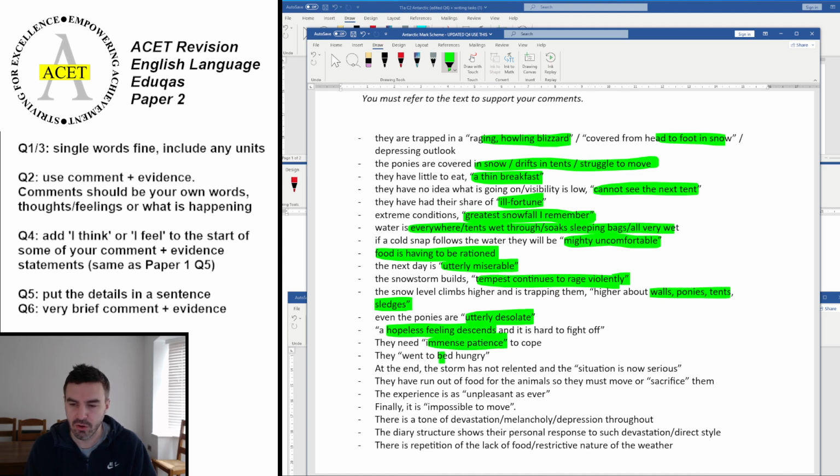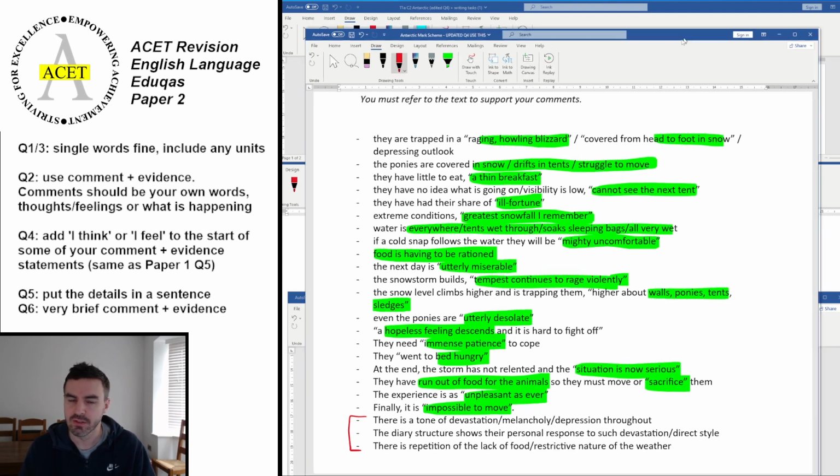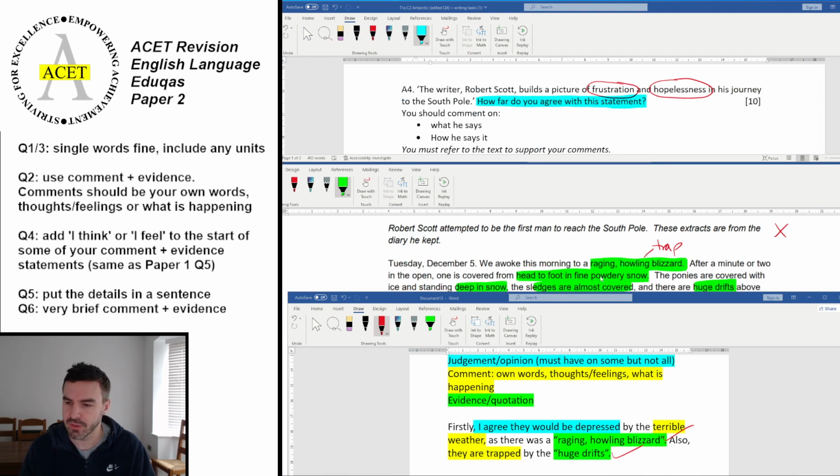They went to bed hungry because the food's running out. The situation is now serious as we track through the extract. They have run out of food for the animals, so they must move or sacrifice them, you could also put. The experience is as unpleasant as ever. It's impossible to move. And then here at the end are your hows. But again, these only apply if you're finding at least 7 of those bits of evidence that I have just mentioned. So let's move those out of the way and go on to question 5.